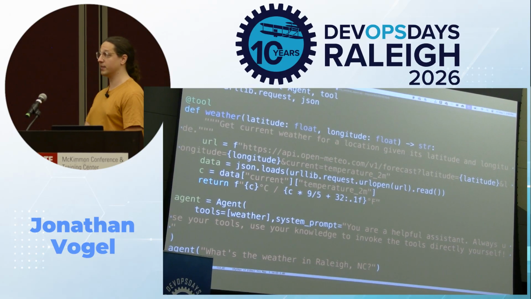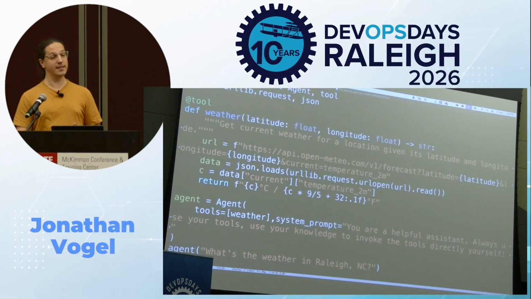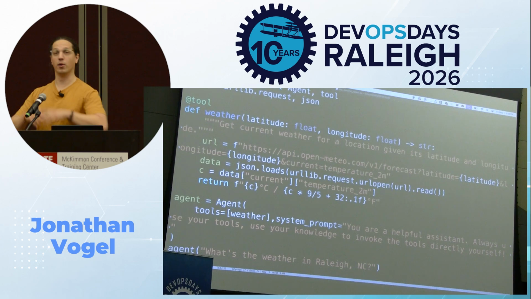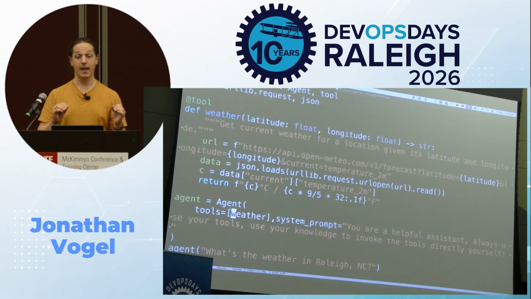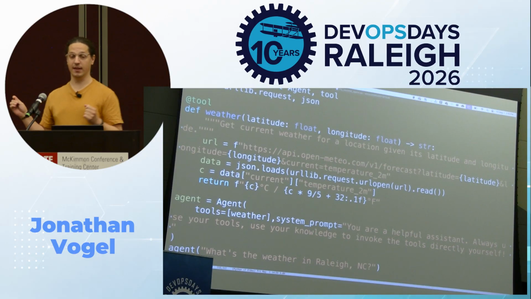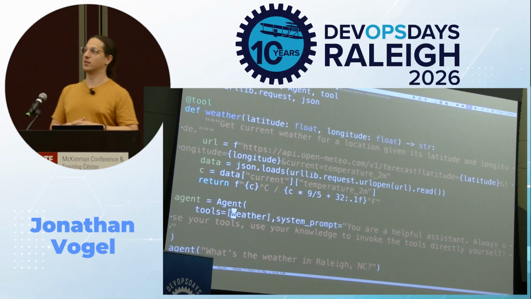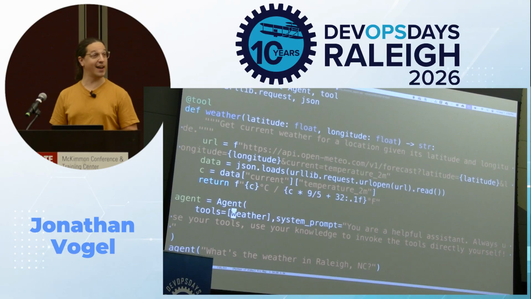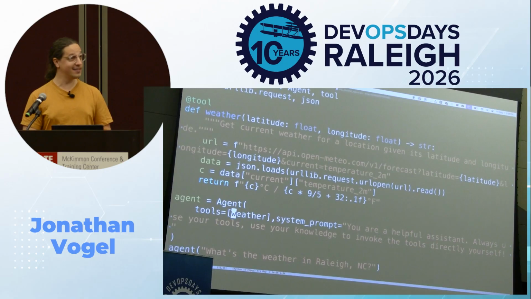So we have agent equals Agent, just like in the other simple agent Python code. This time we're going to give it a tools parameter and tell it that, hey, we're creating you, you're an agent, and you have access to a weather tool. The system prompt we're going to use for this is very ambiguous. We're basically just saying, you're a helpful agent. Use your knowledge to invoke the tools directly yourself. So we are giving it a little nudge in the prompt saying, hey, you might have access to tools, so check that out, and use knowledge, if you've got it, to invoke it.